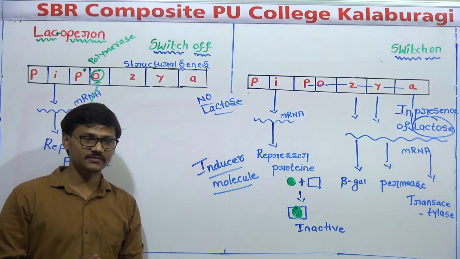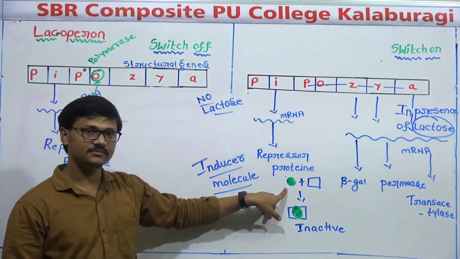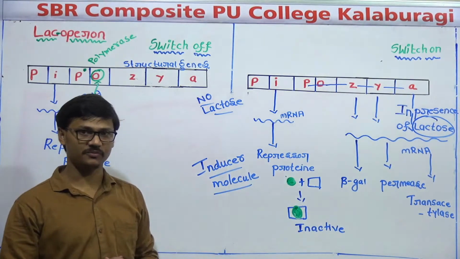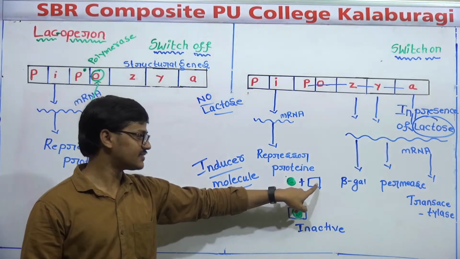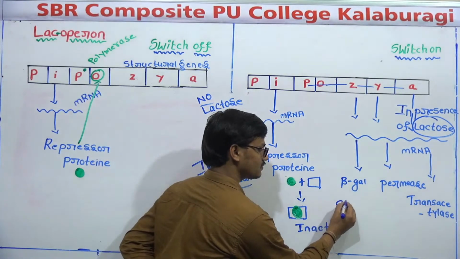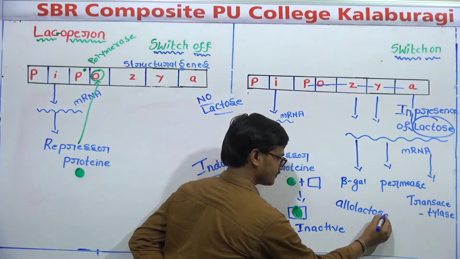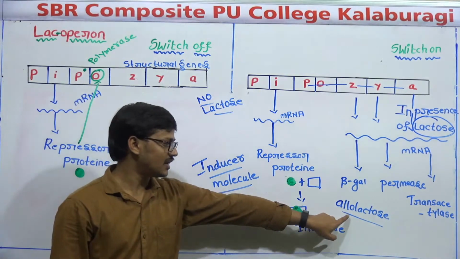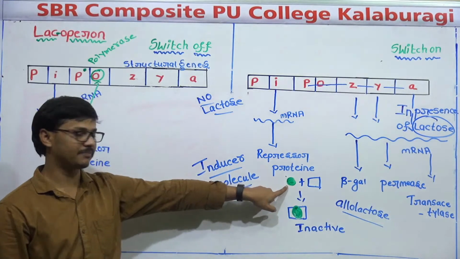And one more thing we should try to understand is that I say the repressor protein binds to the lactose molecule. Actually, lactose binds to the repressor in the form of allolactose. Allolactose is one form of lactose. It will bind to the repressor.